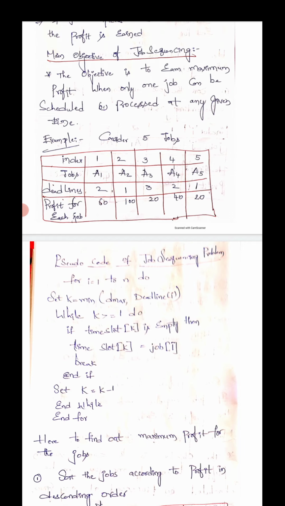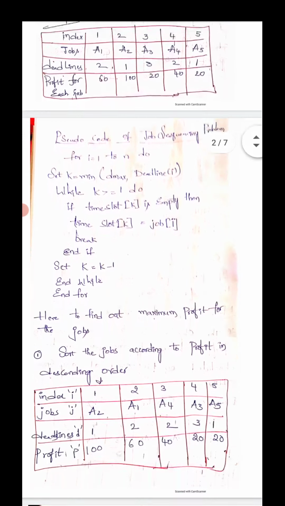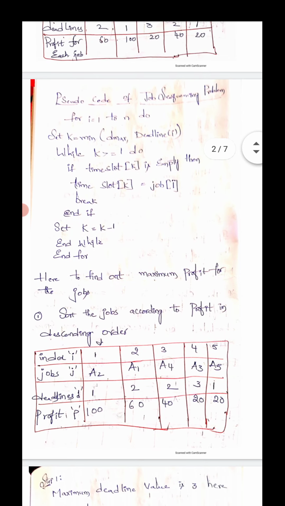Next, they give a profit for each job: A1 profit 60, A2 profit 100, A3 profit 20, A4 profit 40, A5 profit 20. Now we can discuss the pseudocode of the job sequencing problem. After you complete this problem, you can understand the pseudocode.